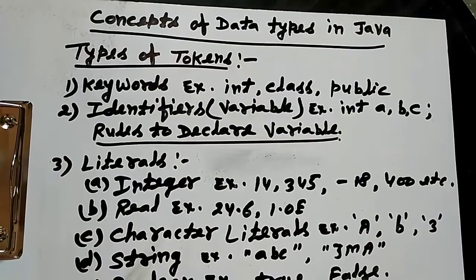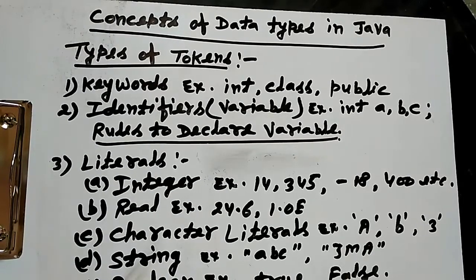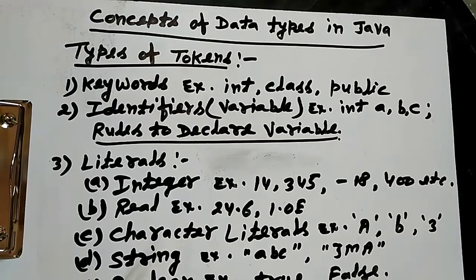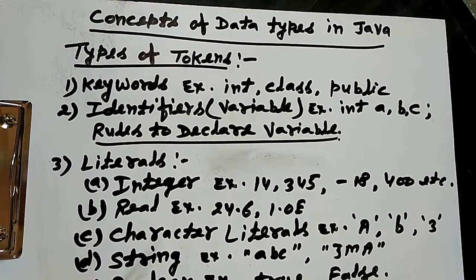First is the keyword. Any reserved word used in a Java program is called a keyword. These keywords are used by the software developer. Suppose int, class, public. These are the names of keywords.